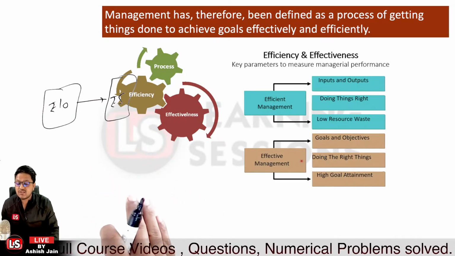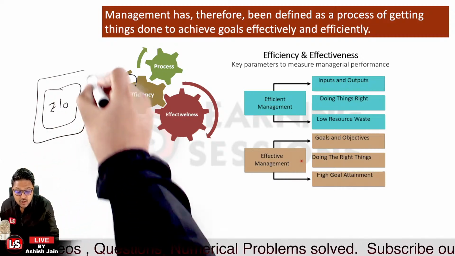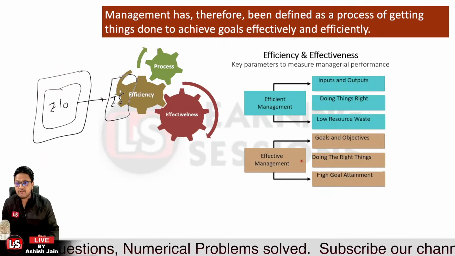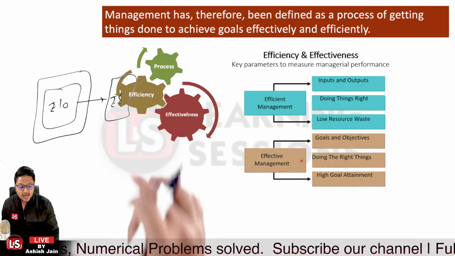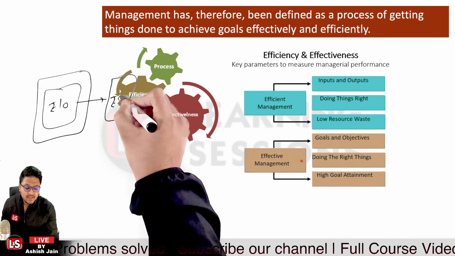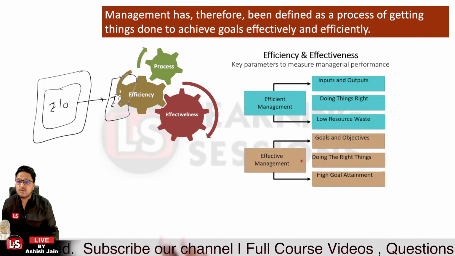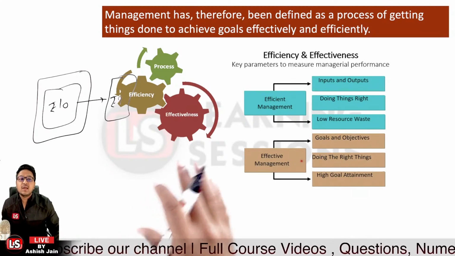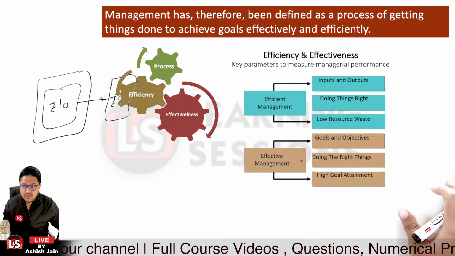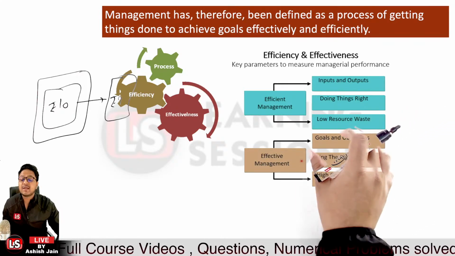So the definition of efficient management is that we have our resources managed in such a manner that we can use the available resources in the optimum manner. Let's say that we had resources of rupees 10 and we use them in such a manner that we are able to use rupees 9 or rupees 10 of the resources. In that case, it will be said to be efficient management.